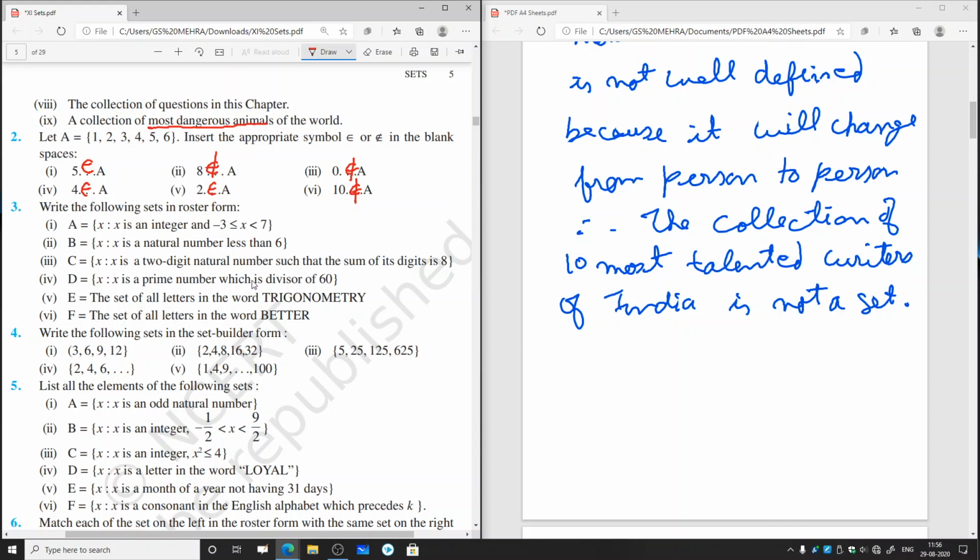Now question number 3. Write the following sets in roster form. Roster form means we have to list the elements of the set. So first one, A equal to the collection of all x such that x is an integer that lies between -3 and 7, including the integer -3, because here we have -3 is less than or equal to x, and x is less than 7. So question number 3, first part.